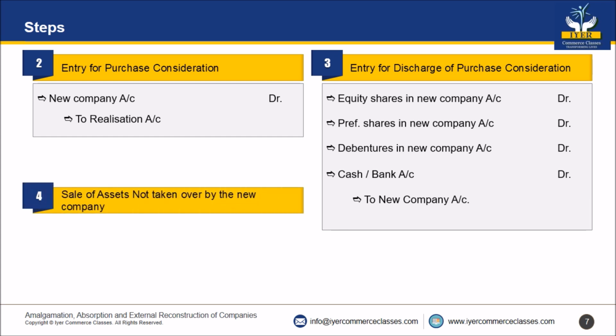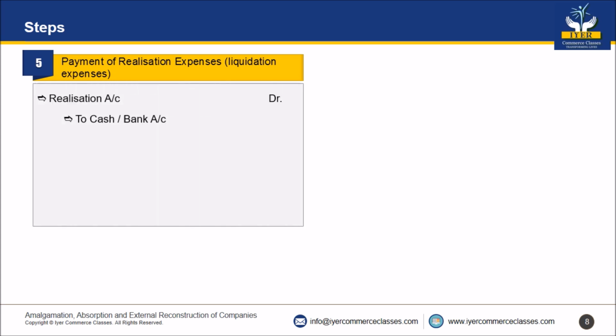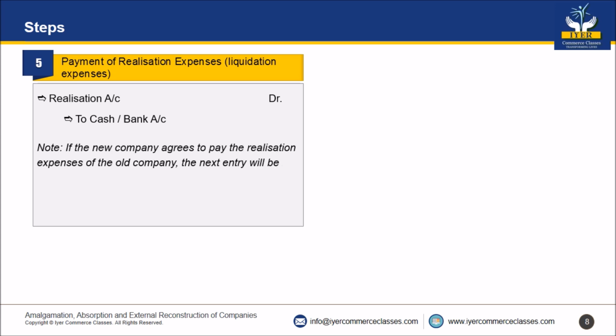Step number 4, sale of assets not taken over by the new company. Entry will be cash bank account debit to realization account. Step number 5, for payment of realization expenses or liquidation expenses by the old company. Entry will be realization account debit to cash bank account. Note, if the new company agrees to pay the realization expenses of the old company, then the next entry will be cash bank account debit to realization account.